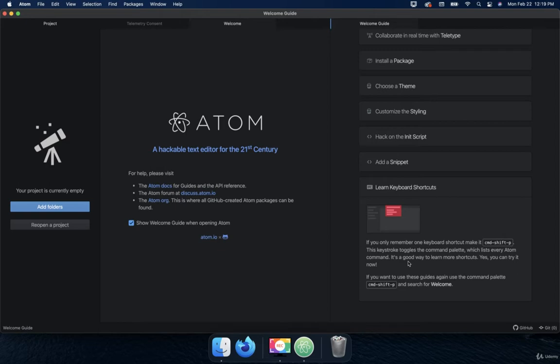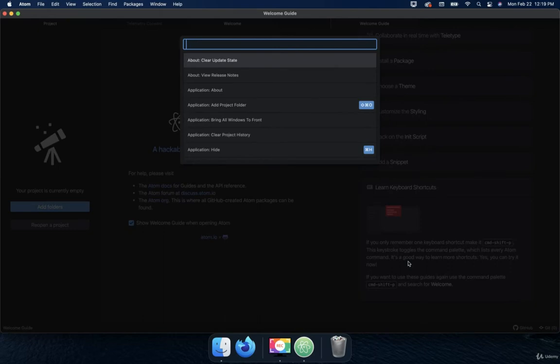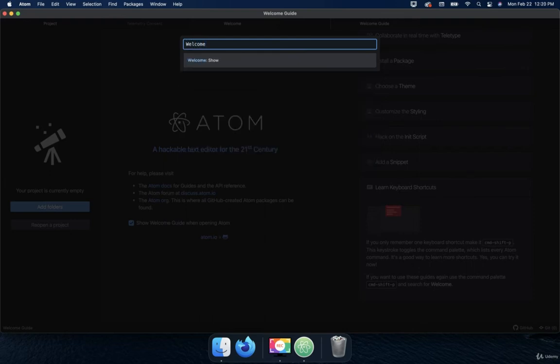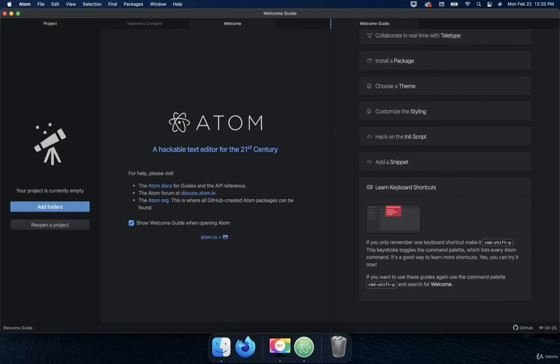If you want to use these guides, again, use the command palette, Command-Shift-P, and search for Welcome. So let's do that. I'm going to do Command-Shift-P because I'm on a Mac. If you're on PC, instead of Command, do Control-Shift-P, and then let's type in Welcome. Okay, and if I click Return, then we're going to get the Welcome page, which is this right here, and the Welcome Guide, which is what we're covering for some of the features for Atom. So that's how you get into the keyboard shortcuts and learn more.